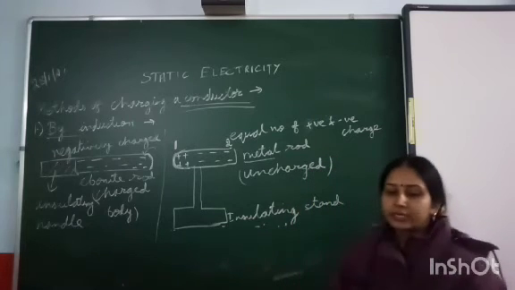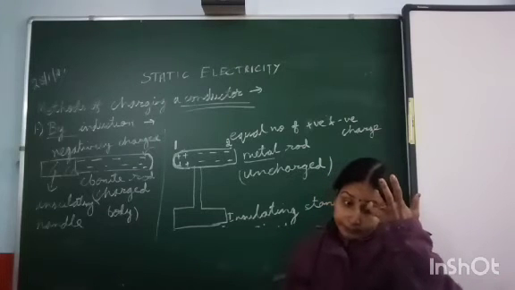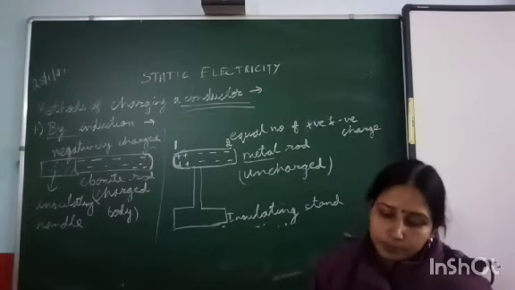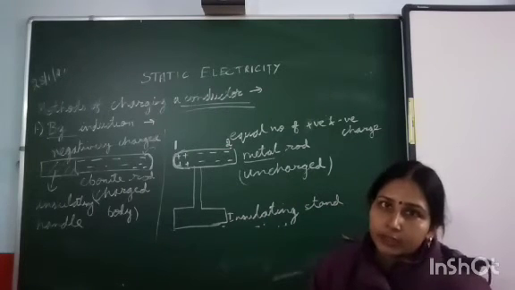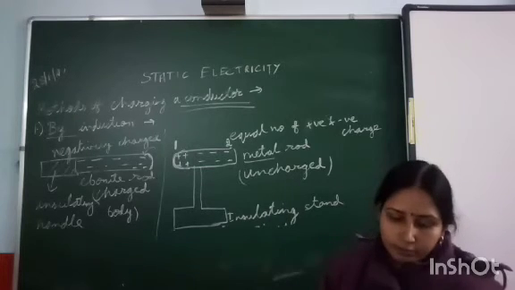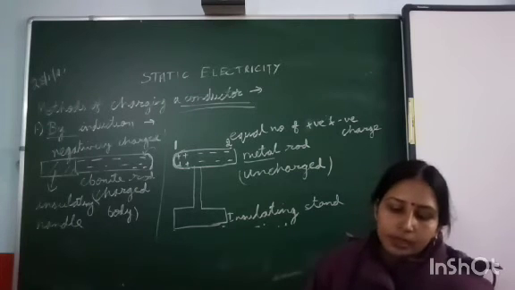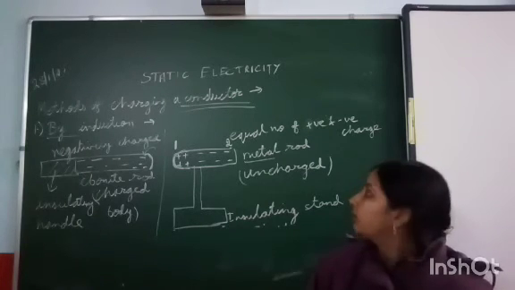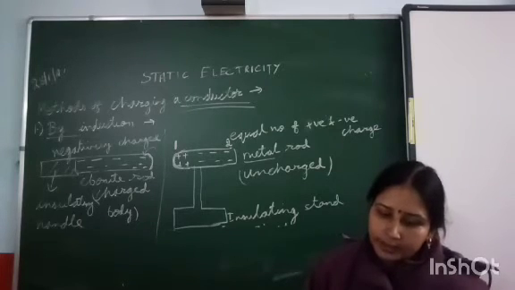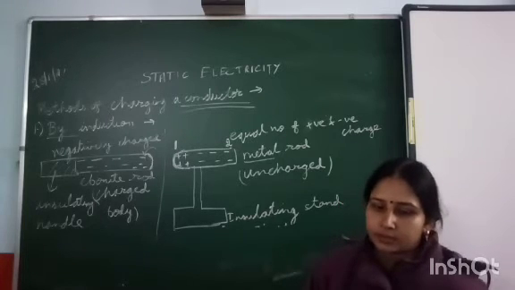So if we touch or earth it, then what will happen? The free charge will move from earth to neutralize the rest of the part, and on removal of the other rod and hand, the positive charge will get distributed equally and hence it will become negatively charged.